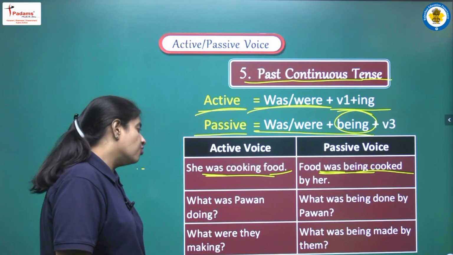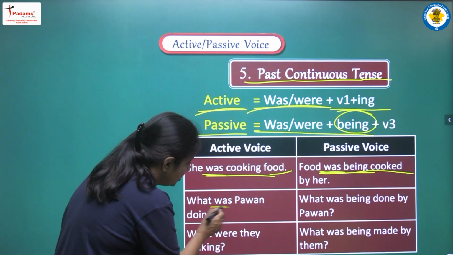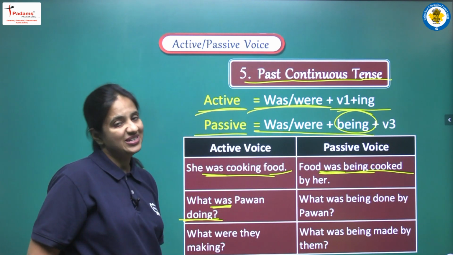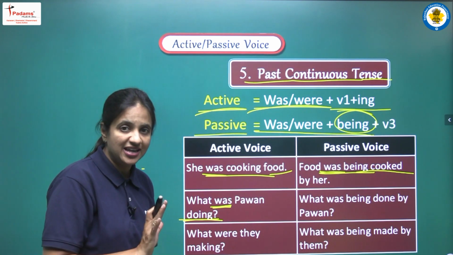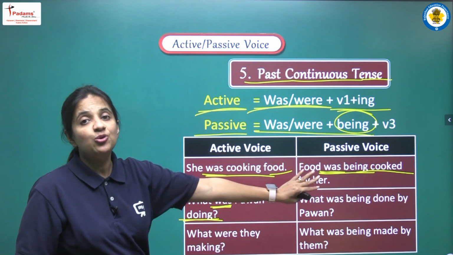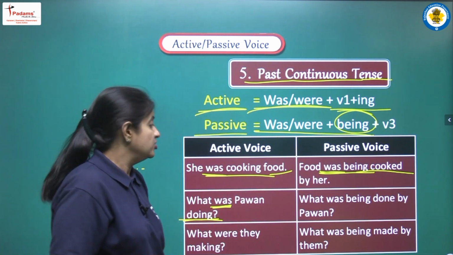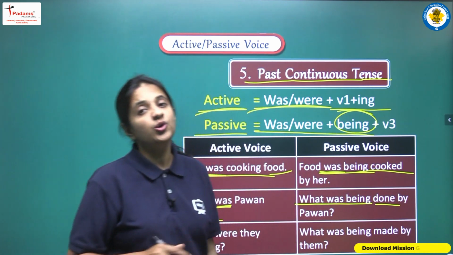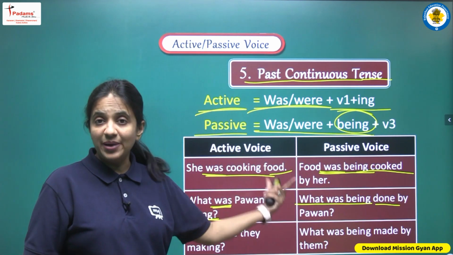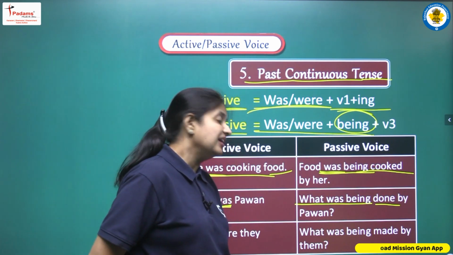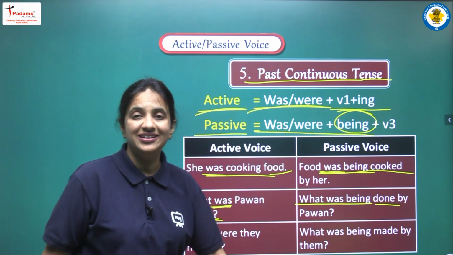Next sentence, what was Pawan doing? So here we can say we are having was and first form plus ing. So yes, we are having past continuous tense here, and we are having an interrogative sentence here. So we have to maintain the same form. So let's see: what was being. Third form of do, done, and by Pawan. So the complete sentence will be: what was being done by Pawan.